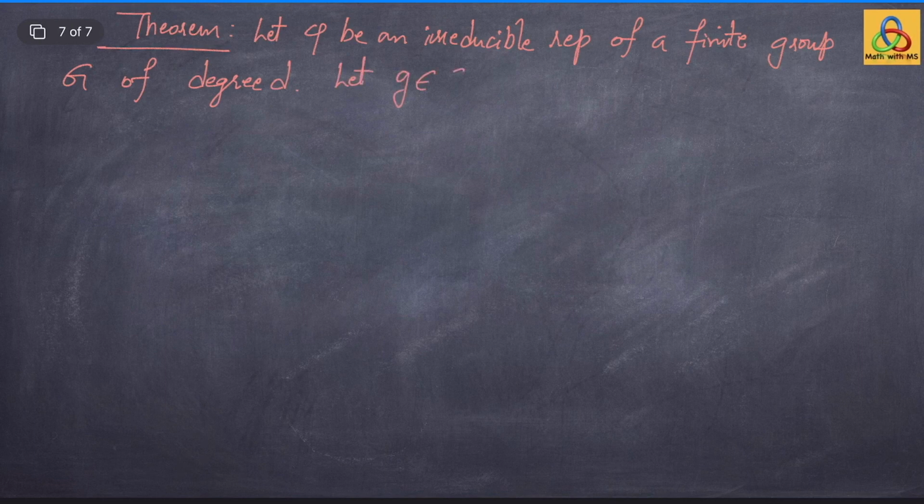Let g be an element of the group G, and let Cg be the size of the conjugacy class of g, the number of elements in the conjugacy class of the element g.